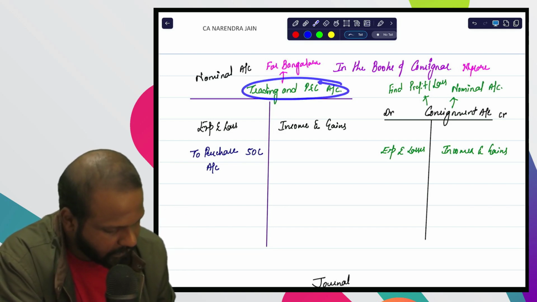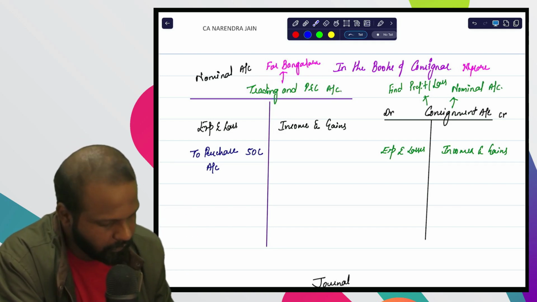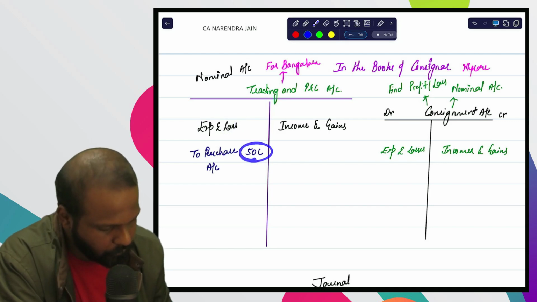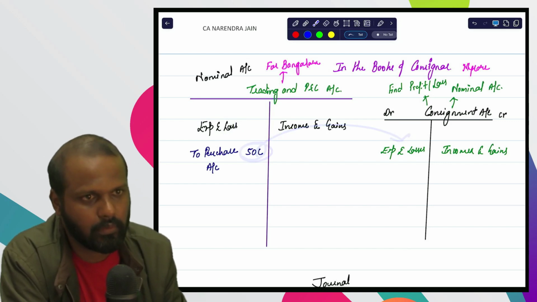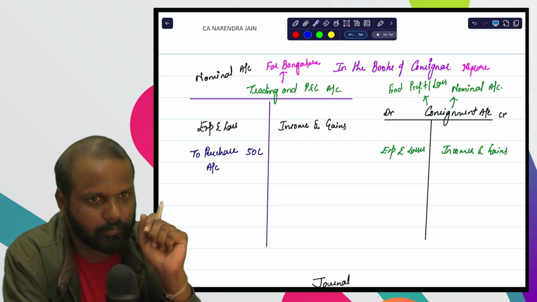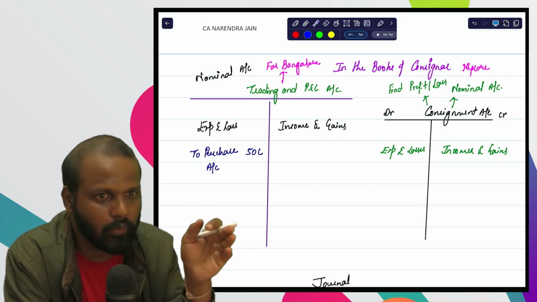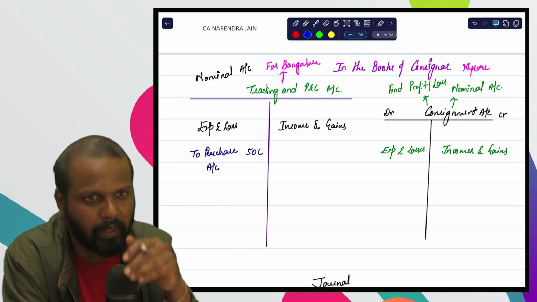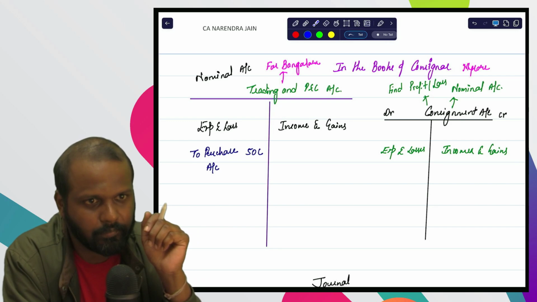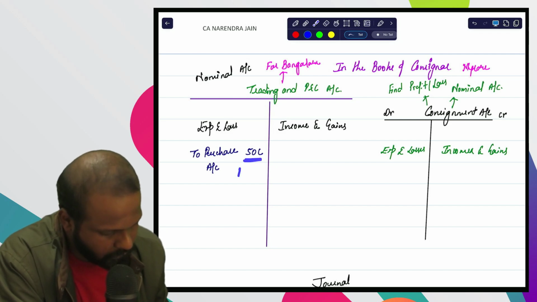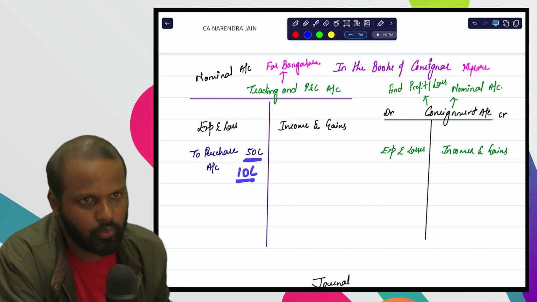So whatever this trading and P&L account is there, here we need to record expenses and losses of only Bangalore business. So out of this 50 lakhs, if you have sent 10 lakh rupees of goods to Mysore, from 50 you need to remove 10 lakhs. And the 10 lakh we should transfer to consignment account, because 10 lakh is an expense of Mysore and 40 lakh is an expense of Bangalore.